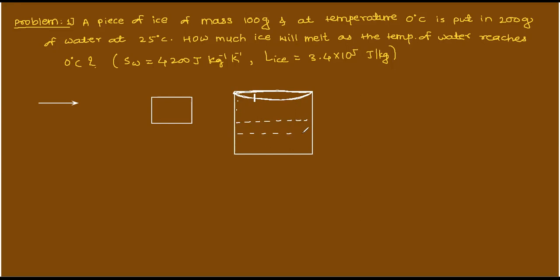See here what I am doing now. Try to understand. This is ice. Initially we are having ice. This is mass of ice, equal to 100 gram. Temperature is 0 degrees Celsius. This is water. Mass of water, MW, they have given 200 gram, and temperature is 25 degrees Celsius.